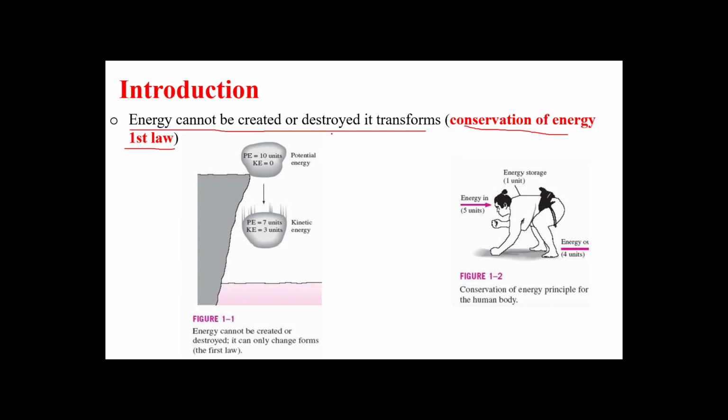So this is a very good example. Here we have a rock falling from an edge. Here at the top, at this level, kinetic energy is 0 and potential energy is 10. Once it starts falling, the energy is converted from one shape to another. Kinetic energy starts to increase until we reach here before touching the ground, where kinetic energy is maximum, 10 maybe, and potential energy is 0, almost equal to 0. Okay, so this is the first law of thermodynamics or the first law of conservation of energy.